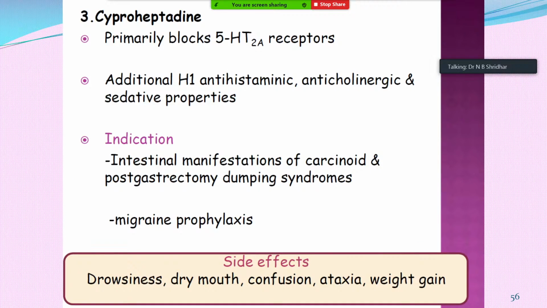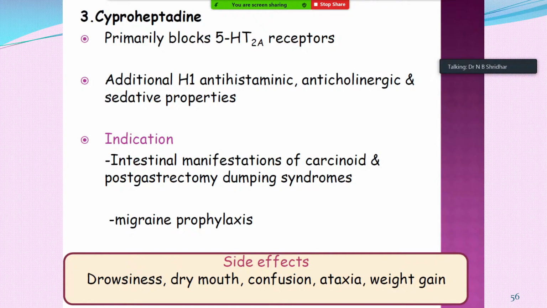And one very commonly used drug is cyproheptadine. It primarily blocks 5-HT2A receptors, and additionally it has H1 antihistaminic, anticholinergic and sedative properties.